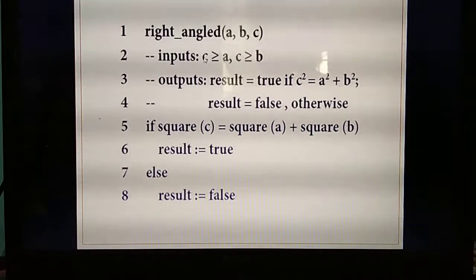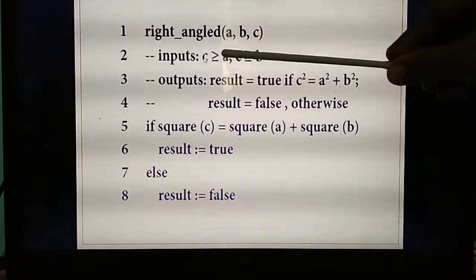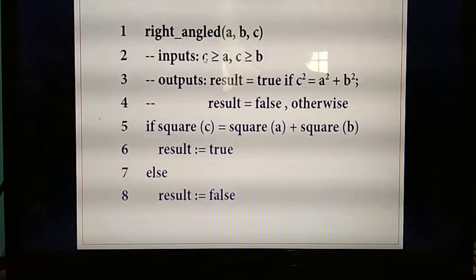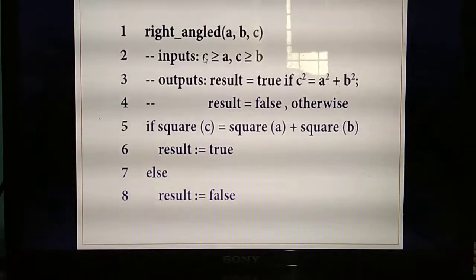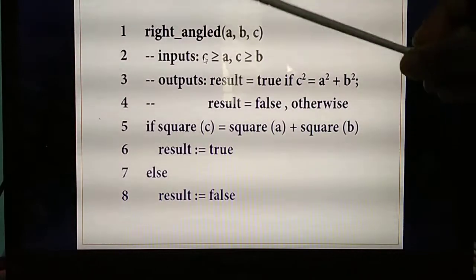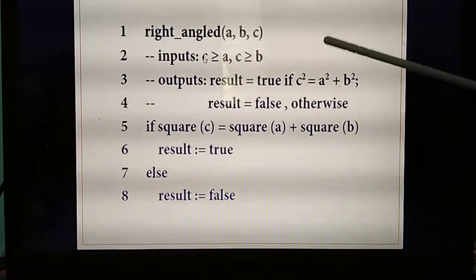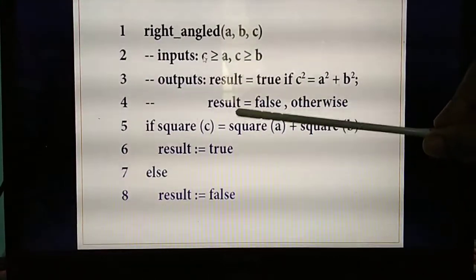Which is the longest side here? C. So the condition you are giving is c greater than or equal to a. C must be greater than the values of a and b. Always the value of c needs to be greater than a and b. Then, if c is greater than a and b, what's the formula you need to calculate?